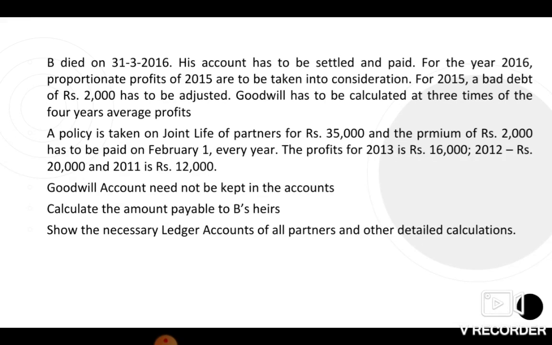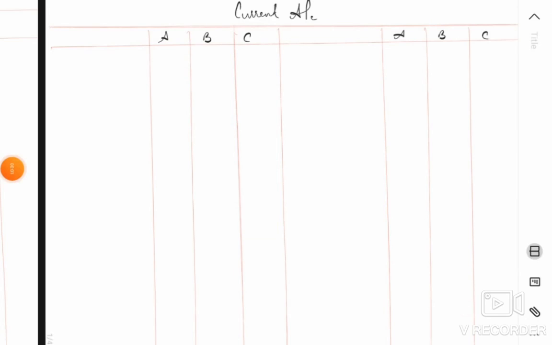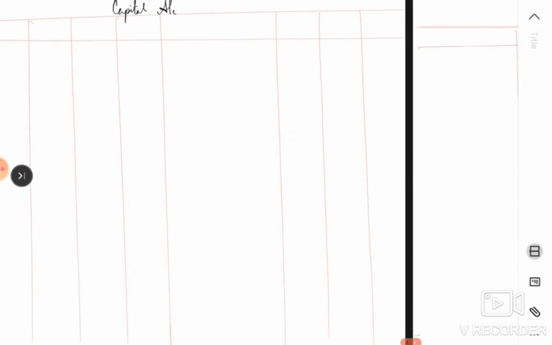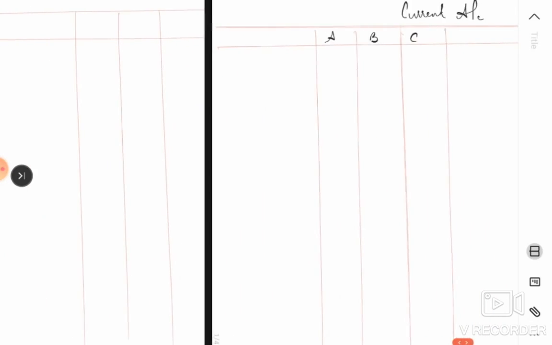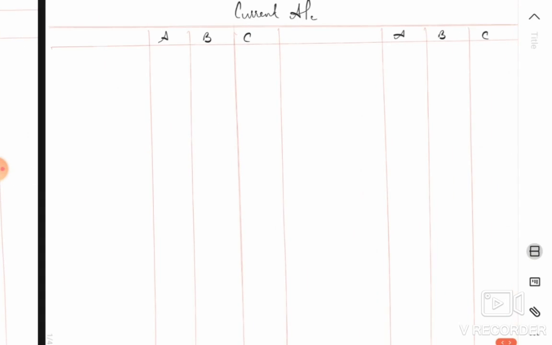Okay, so let's start with any kind of working note that we need in order to determine the calculation for the current account and the capital account as well. So I'm just going to start preparing the ledger accounts that I need, current account, and I've also opened the capital account for partners as well as B's executor's account. Firstly, let's move with current account, because in current account is where all the changes are going to be made. Remember, in case of fixed capital account, you have a current account and a capital account, and in the current account is where all of the changes are going to be made.